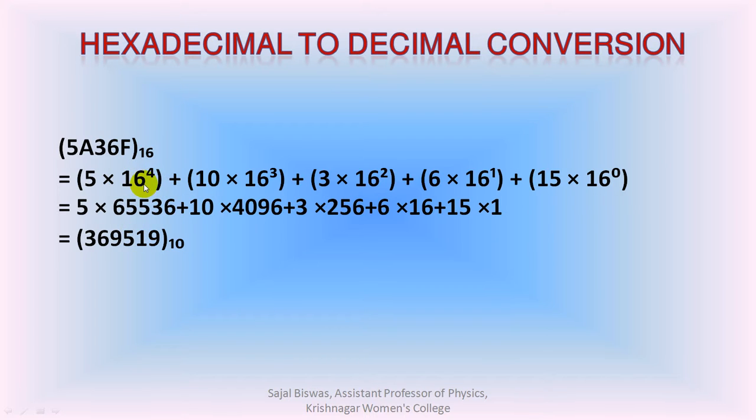All the powers are found out and multiplied by the coefficients, and all the numbers are added together, and the final result is obtained. Here we have found out the decimal equivalent of the hexadecimal number 5A36F is 369519. In a similar manner, we can find the decimal equivalent of any hexadecimal number.